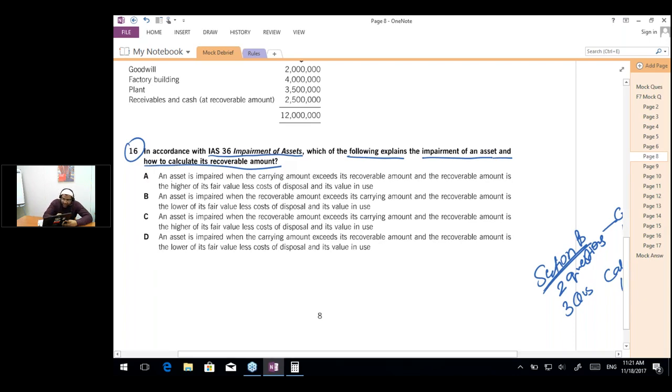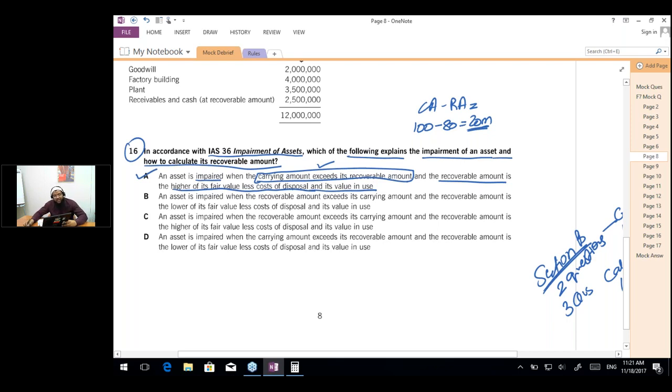So let's see. An asset is impaired when its carrying amount exceeds its recoverable amount. This is right, because carrying amount minus recoverable amount is what is called impairment. So if the carrying amount is 100 and the recoverable amount is 80, we say that the asset has been impaired by 20. And the recoverable amount is the higher of fair value less cost to sell and the value in use. This is the right definition of the impairment and the recoverable amount.